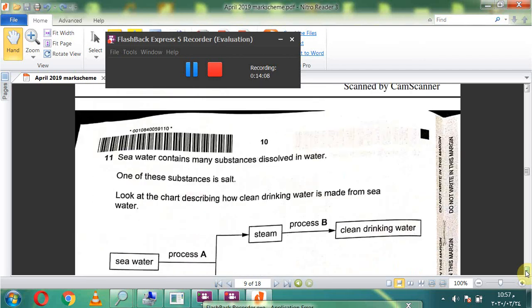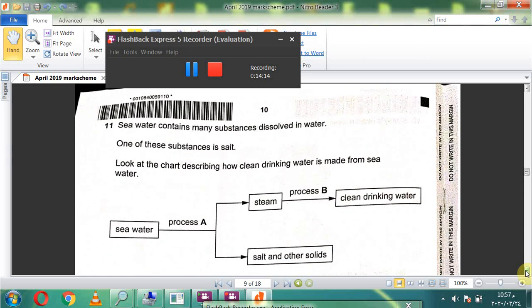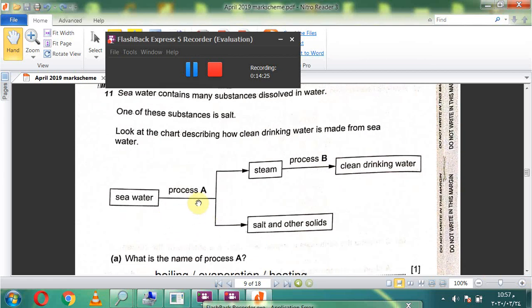11. Seawater contains many substances dissolved in water. One of these substances is salt. Look at the chart describing how clean drinking water is made from seawater. Here, seawater, process A, and steam, process B, clean drinking water, and here process A, salt and other solids.